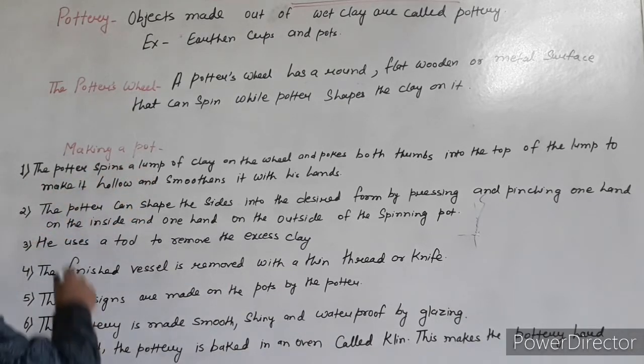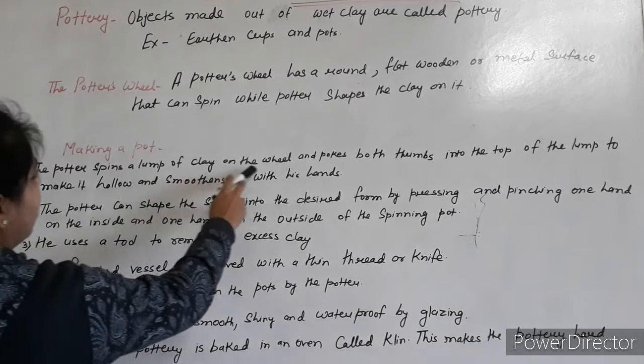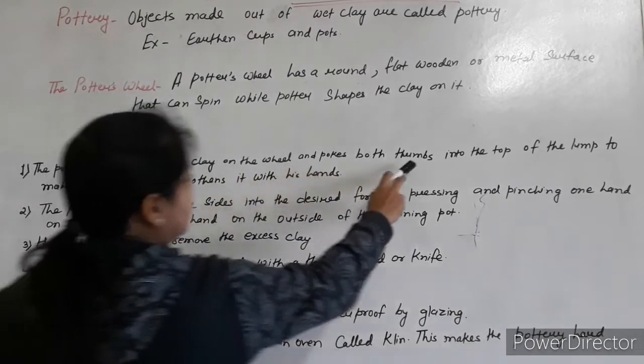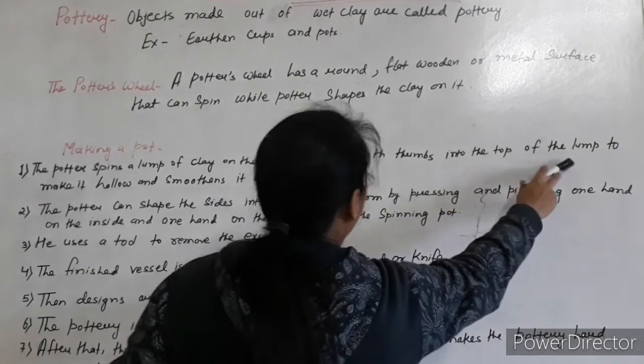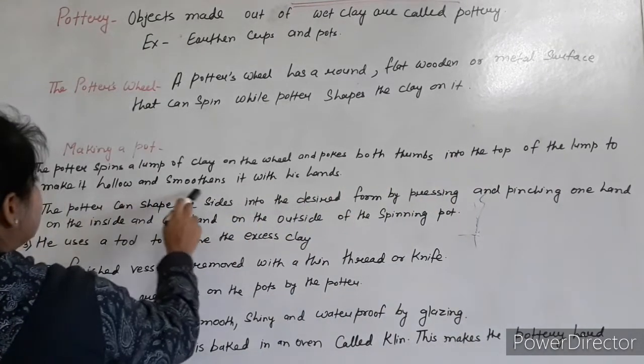The first step: the potter spins a lump of clay on the wheel and pokes both thumbs into the top of the lump to make it hollow and smoothens it.